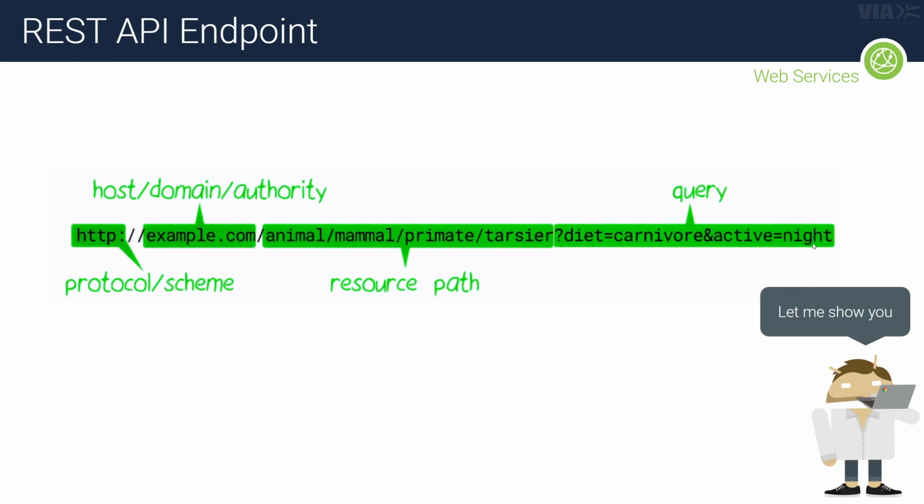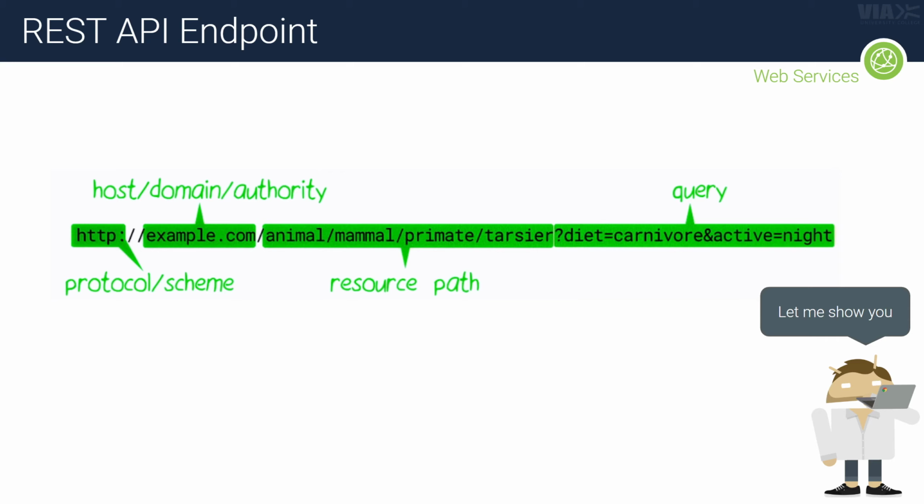That's where the query starts. Just like methods have arguments, you can send along queries with your endpoint. So after the question mark, in this case, I guess we're looking at some primates, and there are some specific attributes to those primates. It has to be the ones who eat meat and are active at night.